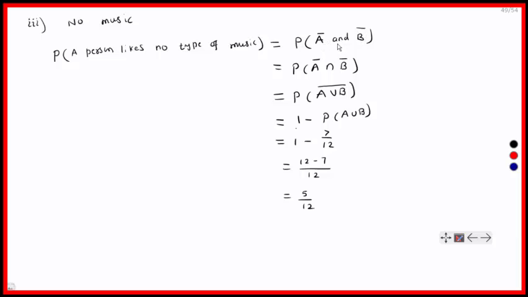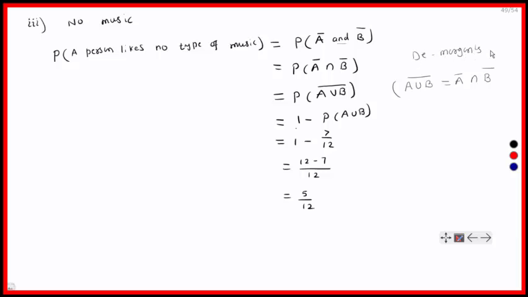P of A bar and B bar. B bar is he doesn't like Western music. So this is equal to, and means intersection. So in notation, P of A bar intersection B bar. So this is equal to P of A union B bar. See here we have De Morgan's laws. Always keep in mind A union B bar is equal to A bar intersection B bar.